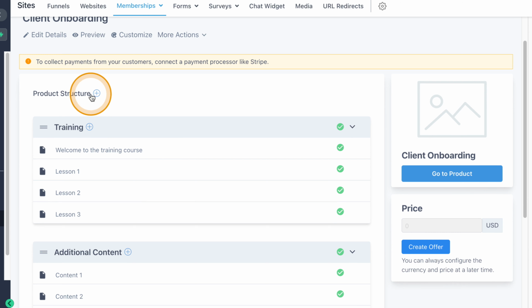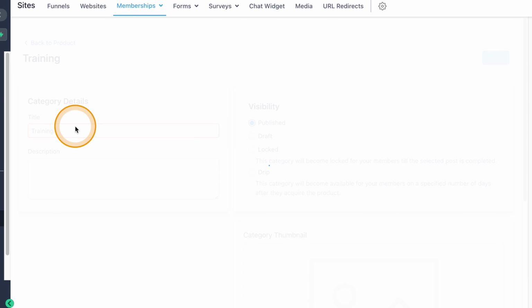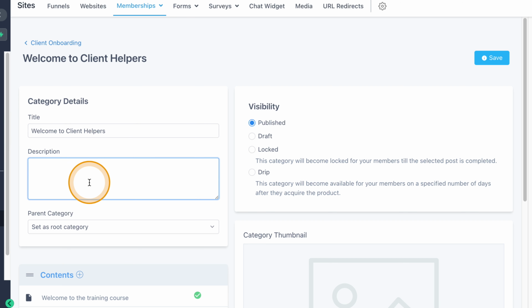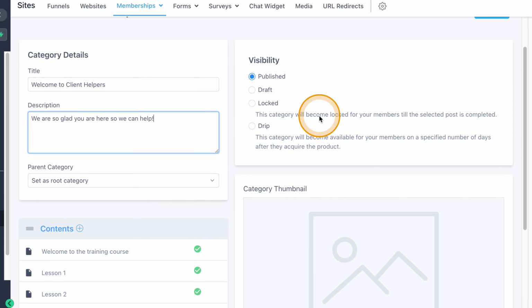But you can see here we have a training which we can go in and change the name of. We can say welcome to Client Helpers. We are so glad you are here so we can help. You'll also see up here in the visibility section, we can choose to publish it now, put it in a draft, we can lock it, and we can drip this thing.